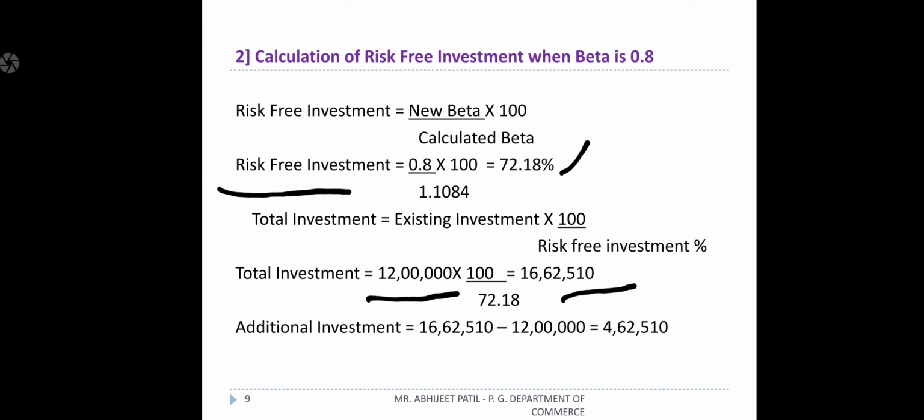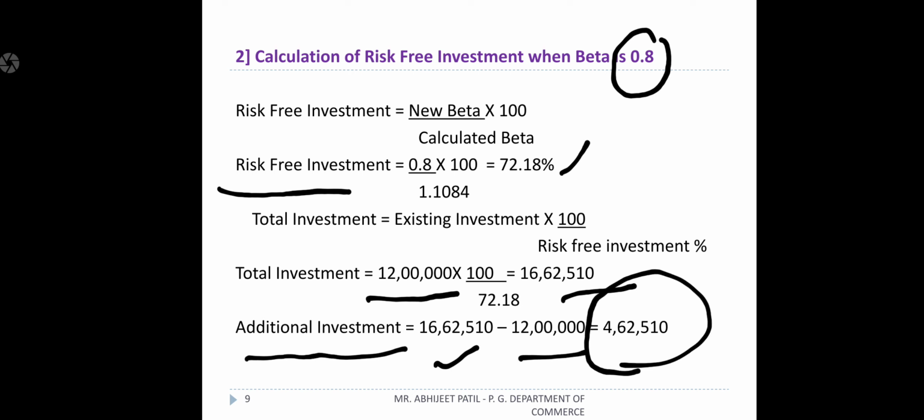So that we can divide that out of total investment. So total investment comes to the picture, that is 16,62,510. Now find out how much additional investment we are going to bring. How to find out additional investment? Additional investment is equal to total investment as per the beta reduce. That is, when we reduce beta to 0.8, total investment becomes 16,62,510. And what is our existing investment? 12 lakhs. So total additional investment we want to bring,